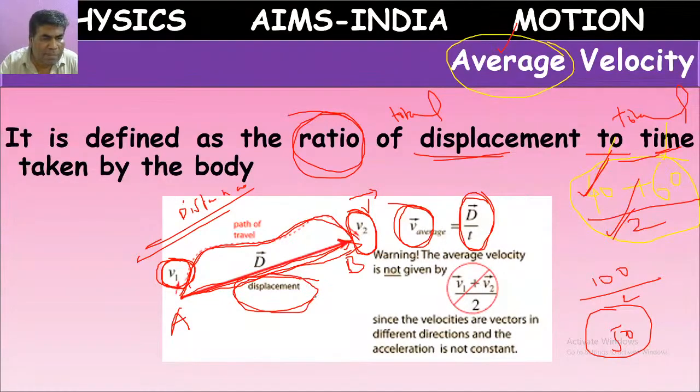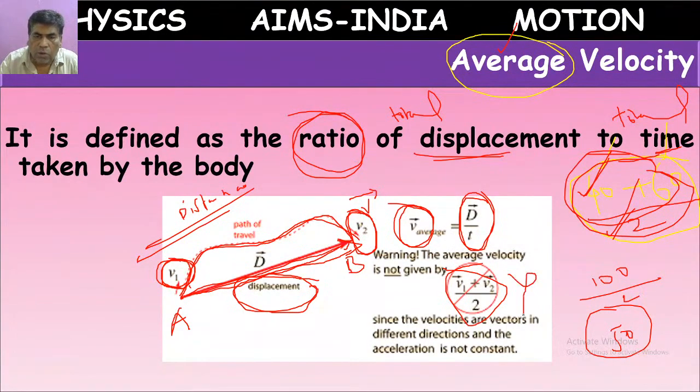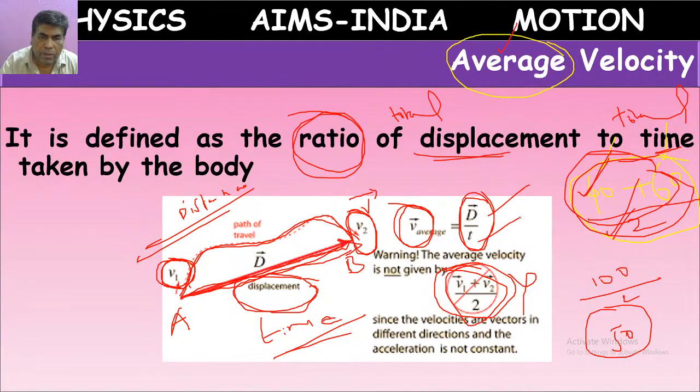We call it a displacement. So for average velocity, we should not do like what we did regarding marks: v1 bar plus v2 bar by 2. What we have to do is find the total displacement, and for traveling that displacement, how much time has been taken. Total displacement by total time. If we do like that, we will get the average velocity value.